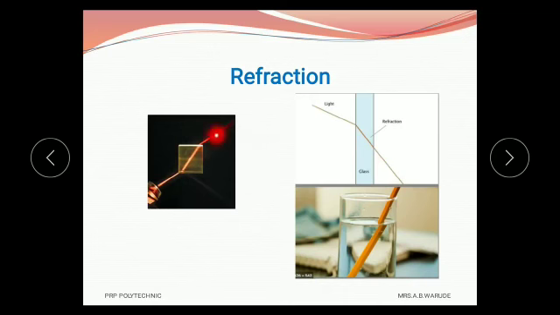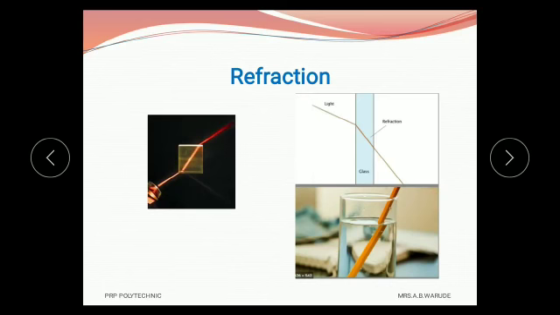First we see this first photograph. Here this light is incident on this glass material, and this pointer shows the actual path of the light ray. It is observed that when light comes from the air medium, the first medium, to the glass medium, it bends at the normal, and when it again comes from the glass to the air medium, it again changes its path. This is called bending of light, and that whole phenomenon is called refraction.